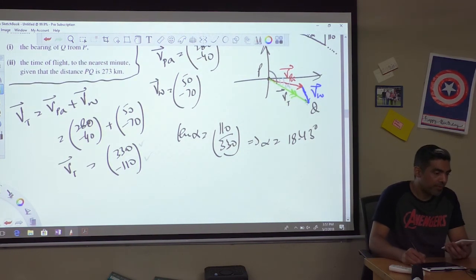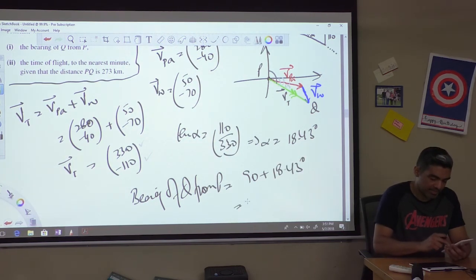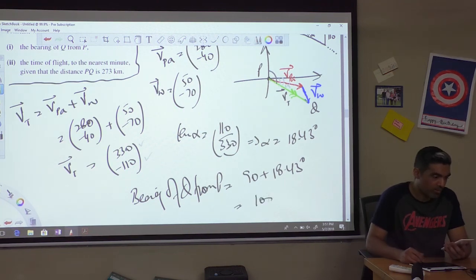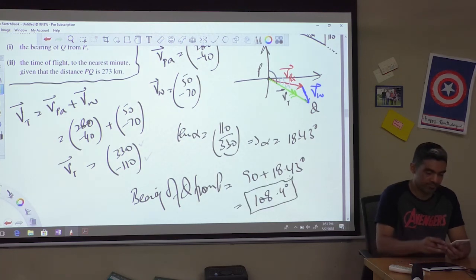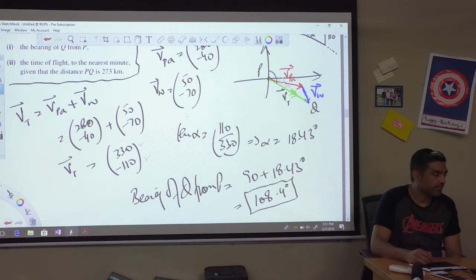Therefore the bearing of Q from P is 90 plus 18.43, and that's 108.4 degrees. So this is where the plane is headed.